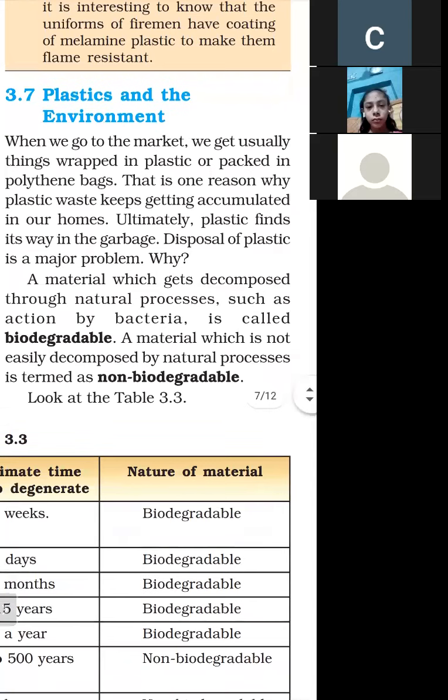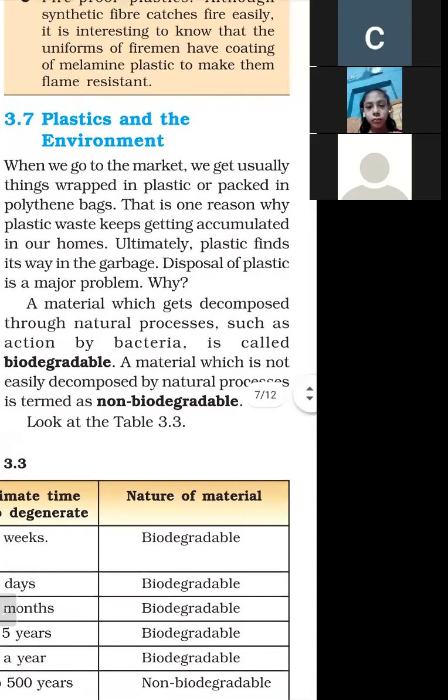So there are two types of material: biodegradable and non-biodegradable. Plastic does not easily decompose, so it is non-biodegradable. Plant waste is converted into manure by bacteria, so it is biodegradable waste.